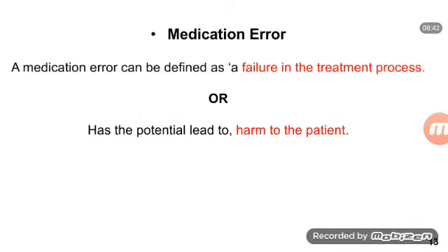What is meant by medication error? A medication error can be defined as a failure in the treatment process. Remember that? Failure in the treatment process or has the potential to lead to harm to the patient.